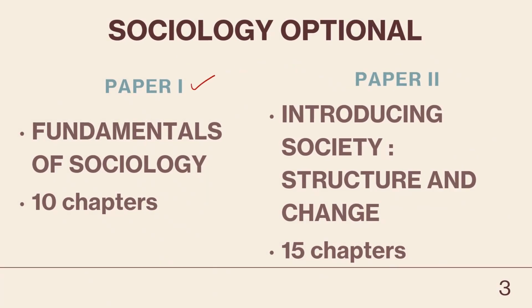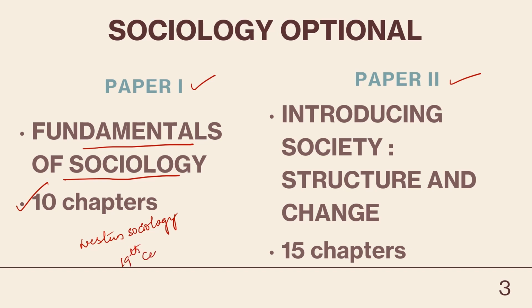Your optional has two papers, paper 1 and paper 2. Paper 1 is fundamentals of sociology, under which you have 10 chapters. So in this paper 1, we shall be focusing mostly on Western sociology, because early sociology emerged in Europe in the 19th century, and that's the reason mostly we will be discussing Western perspectives in paper 1.